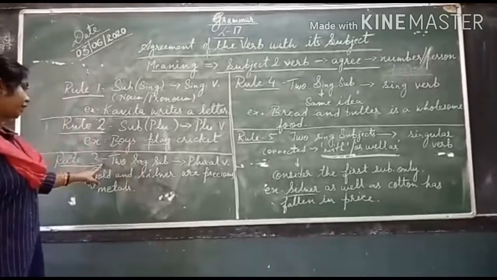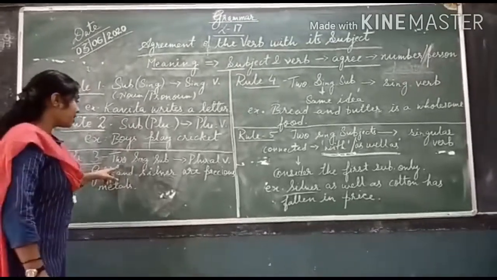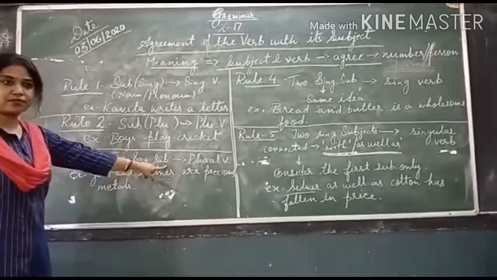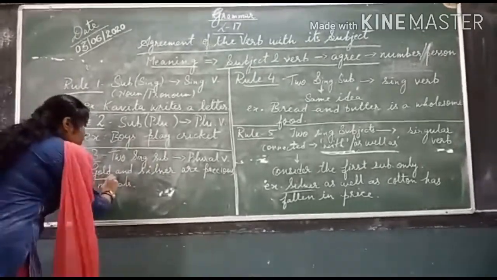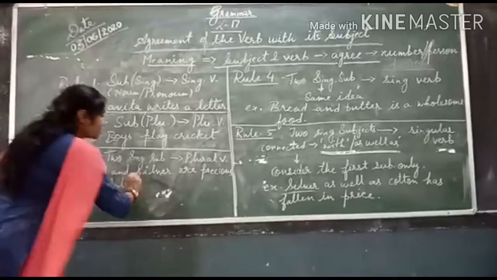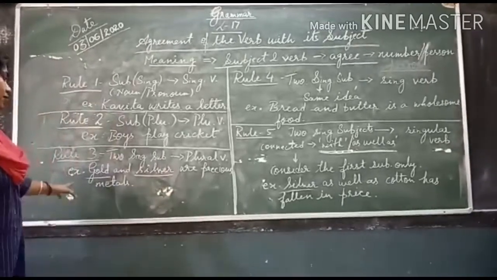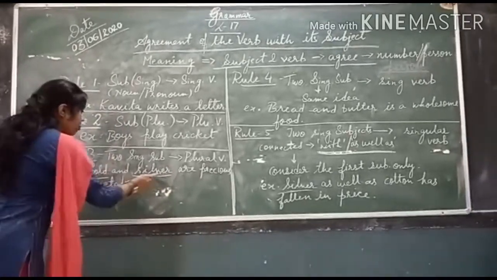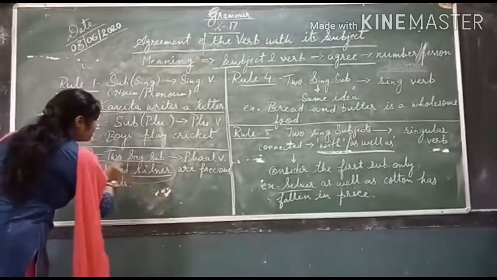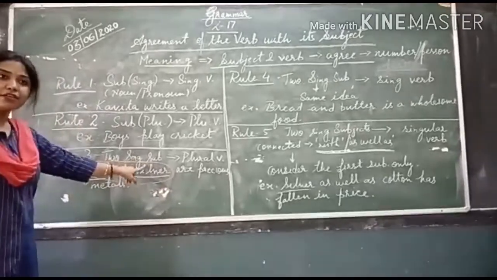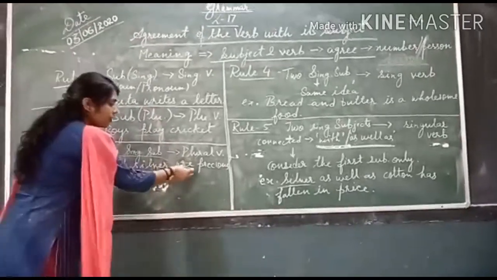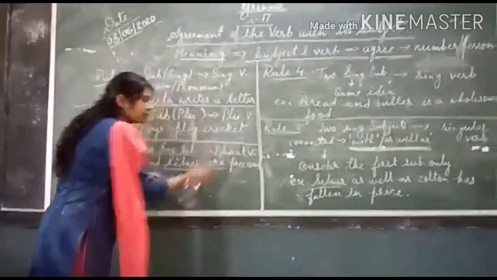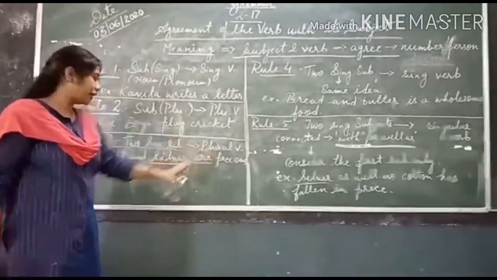Now rule number 3 is, when there are two singular subjects. Okay? Now you can see in the example, this gold is a singular subject and this silver is also a singular subject. But when we take both together, both become a plural one. Clear? That is why the verb following it also has to be plural.